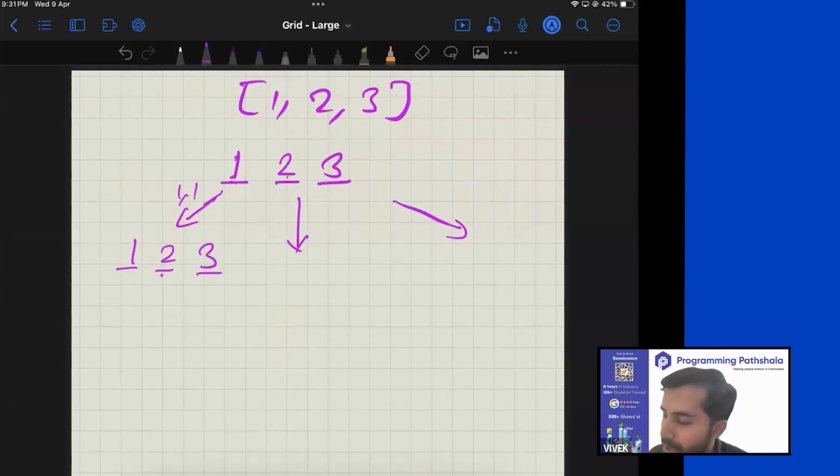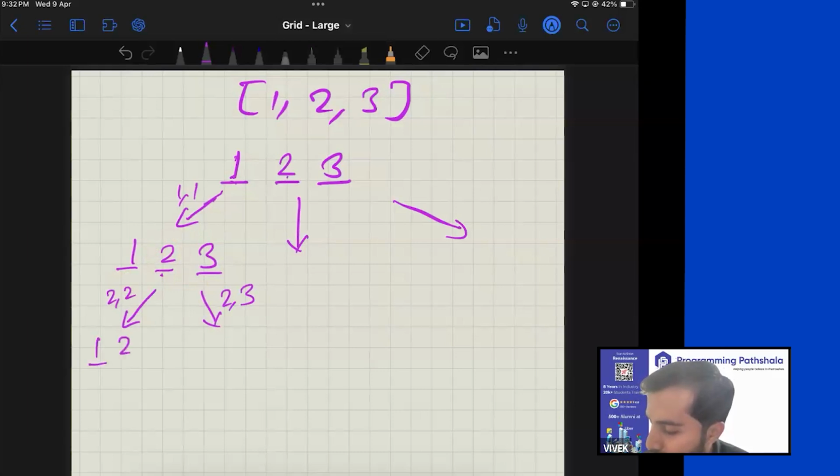Now you want to decide how many different elements can be placed here. Those choices are just from here to here because this element is fixed. You decided to fix 1 over here. And now if you have to figure out how many different elements can be placed here, then it would either be 2 or it would be a 3. So going by that logic, you can either swap 2 with 2 or you can swap 2 with 3. If you swap 2 with 2, it will go like that. And if you swap 2 with 3, we'll see what will happen in that case.